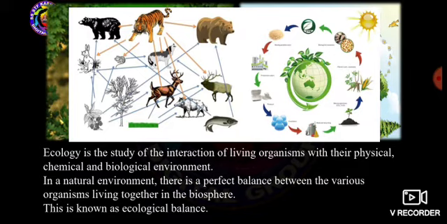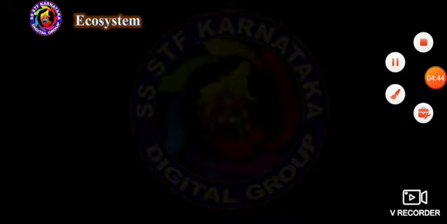So first of all, ecology is the study of interaction of living organisms with their physical, chemical and biological environment. You can note down the meaning of ecology and ecological balance. Now let us move to the next one.